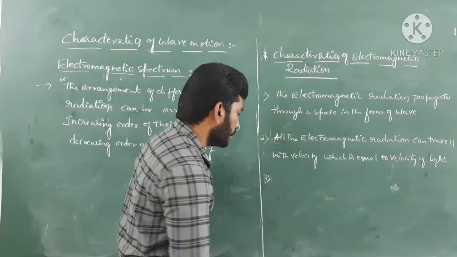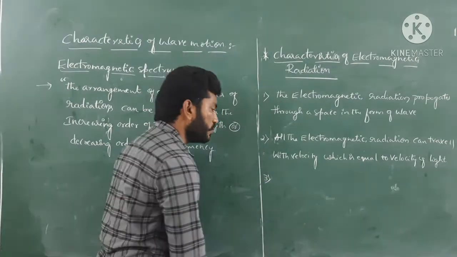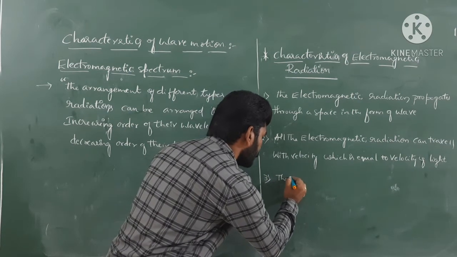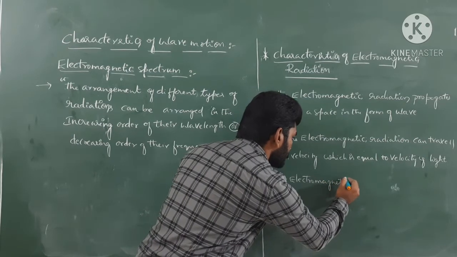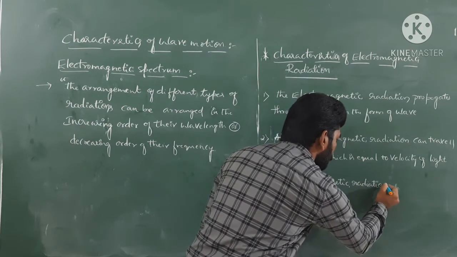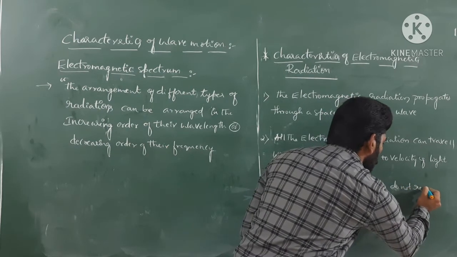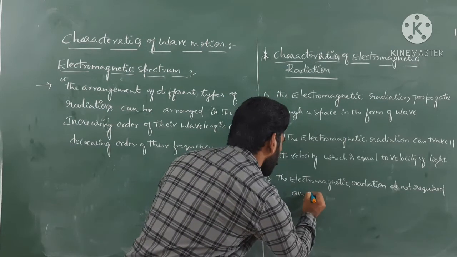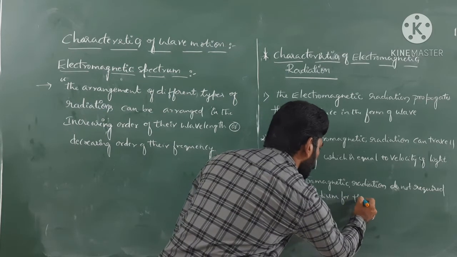The third characteristic of electromagnetic radiation is that electromagnetic radiation does not require any medium for its propagation.